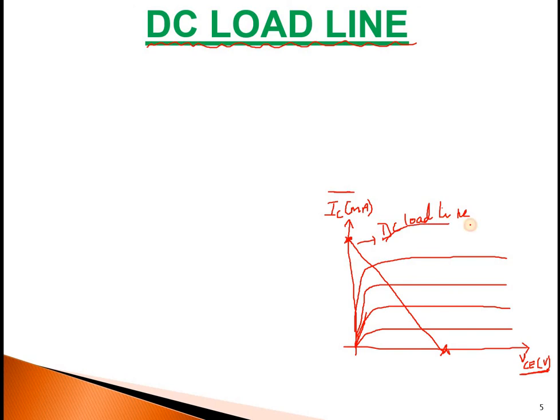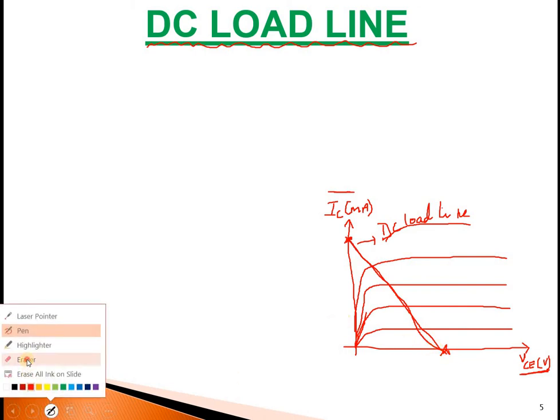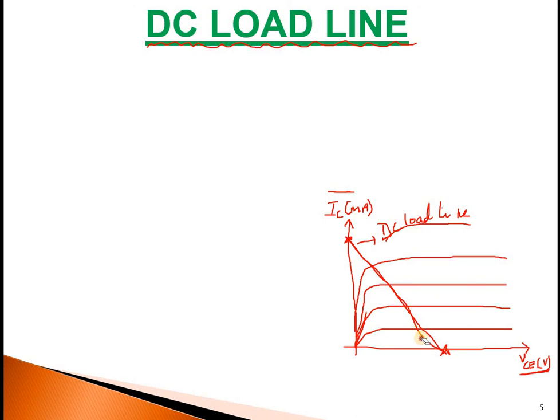Then how can I define this? As I said, it is a straight line. DC load line is a straight line in the output characteristics of a transistor. Under what condition? With only DC biasing. Meaning, I can say under zero signal condition.